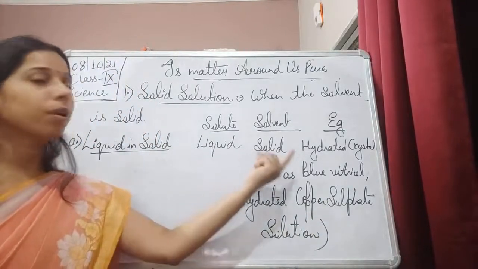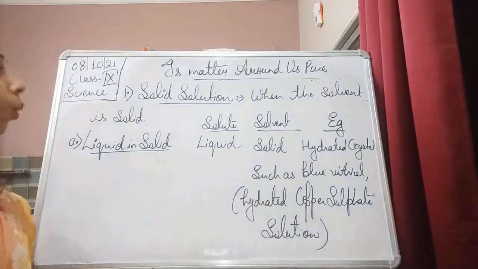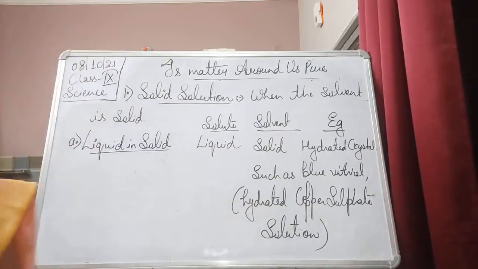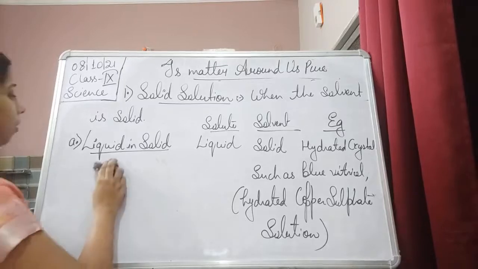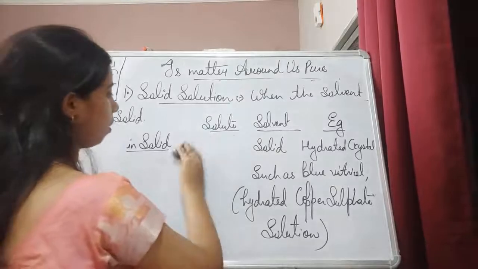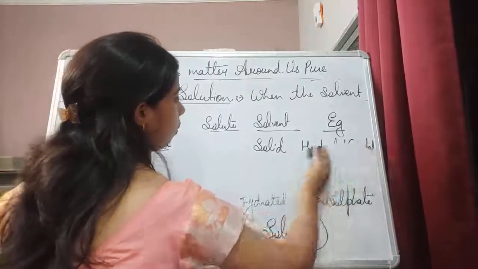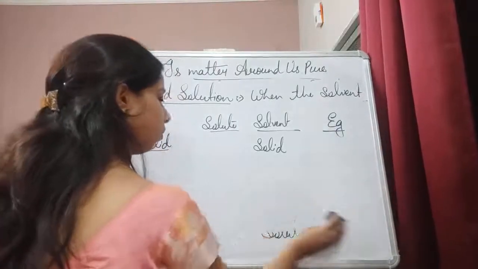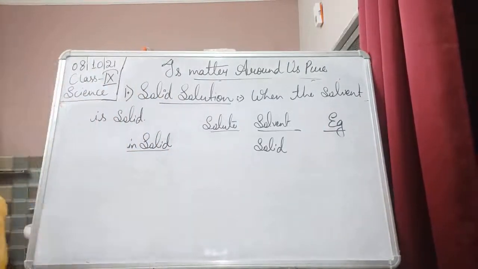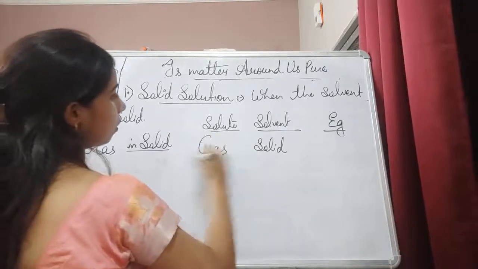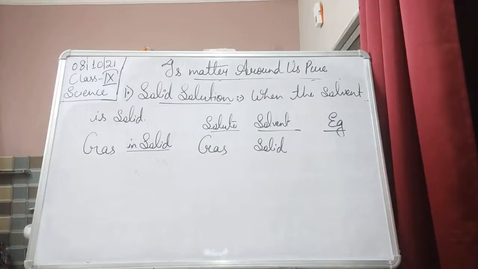So the solute is a liquid, the solvent is solid. So liquid in solid is what? That is a hydrated crystal. Next one is gas in solid. Solute is a gas. And what will be the example for that?